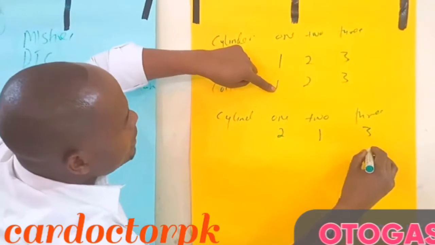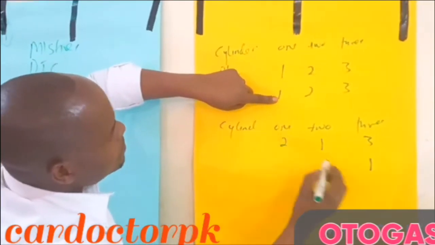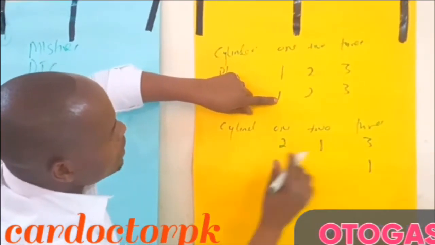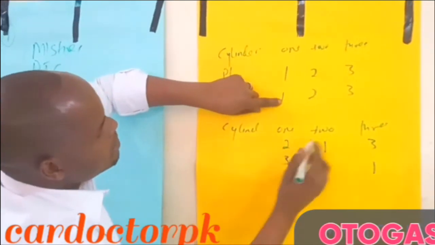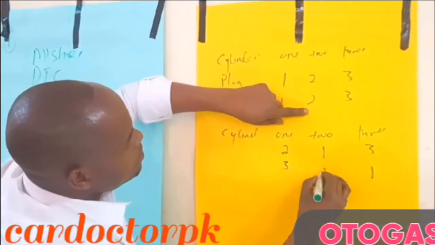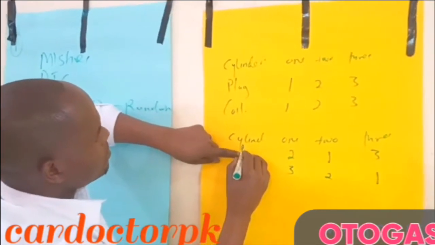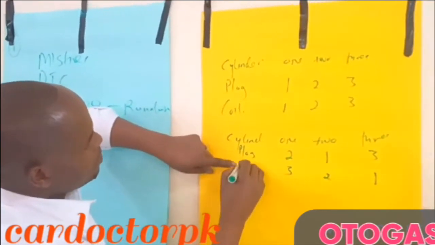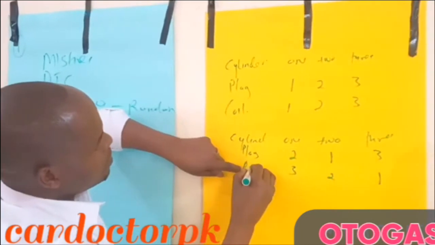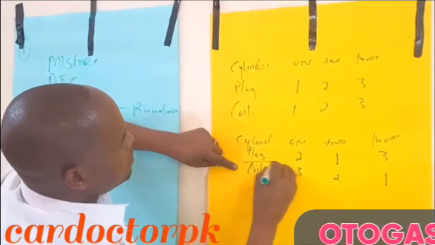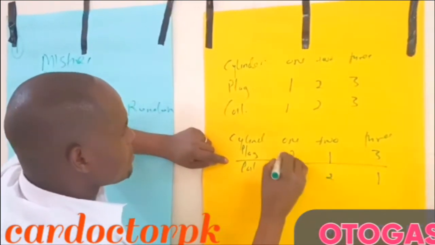The coil that was on cylinder 3 we bring to cylinder 1, and the coil on cylinder 2 remains there. You have your table like that.